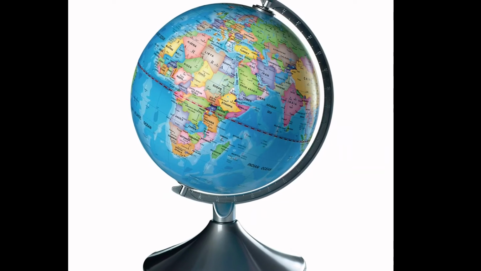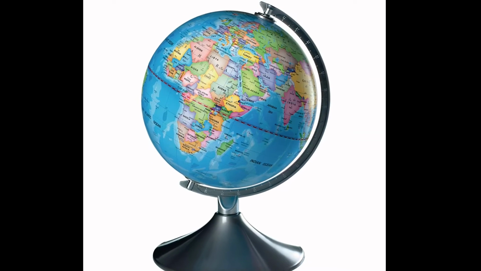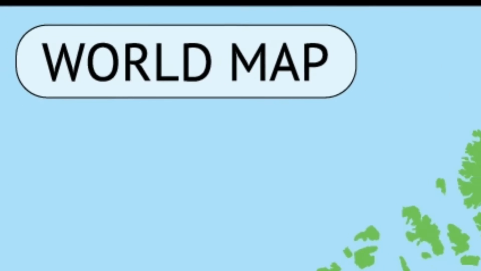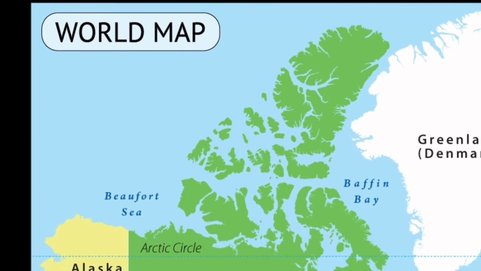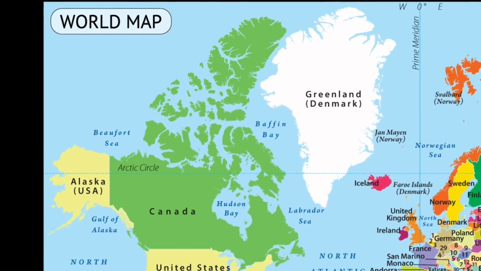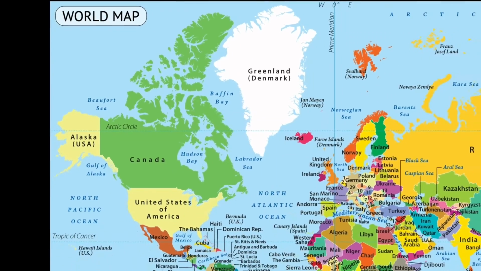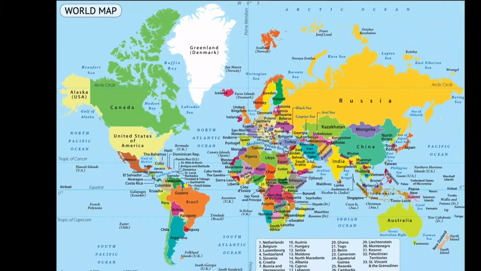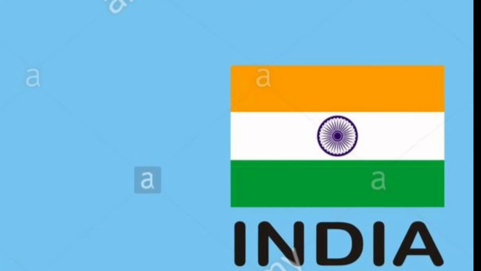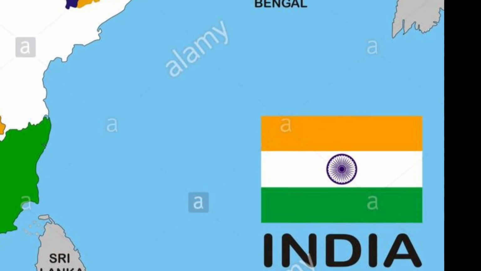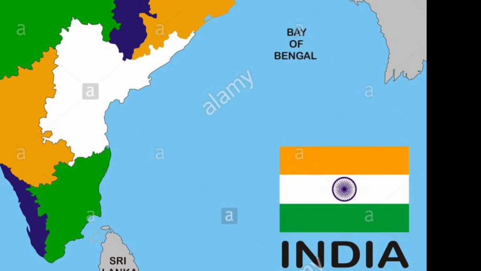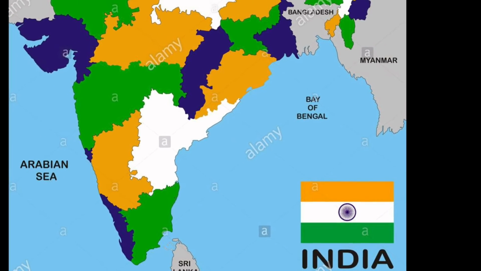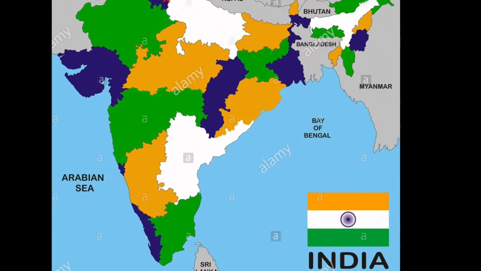And where is it possible to see all the countries of the world at a time? Only on the map. So, the word map is derived from the Latin word mappo. Mappo means a napkin, a flat surface. Now, let us enter into the lesson. What is a map? Map is a representation of the earth's surface or a part of it on a flat surface. That means we are representing the earth's surface on a flat surface.